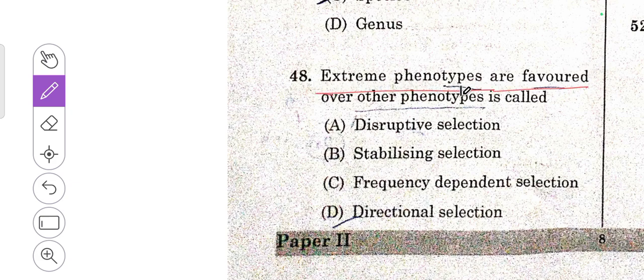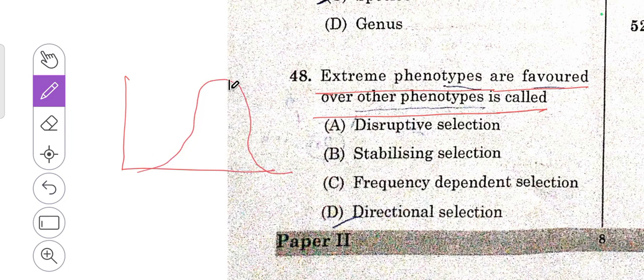Extreme phenotypes are favored over other phenotypes is called as. So where extreme phenotypes are favored over other phenotypes, this graph may shift according to the changes. So that is directional selection. The extreme phenotypes, they may shift. So D is the right answer. That is directional.